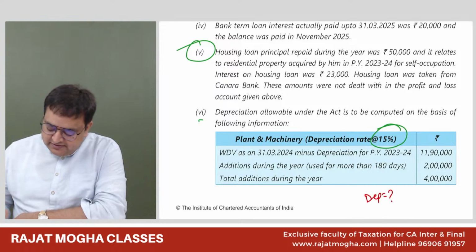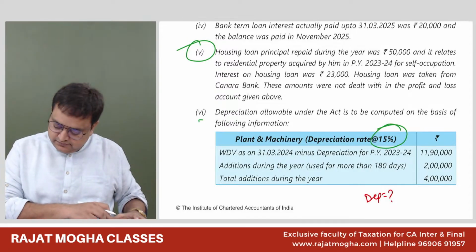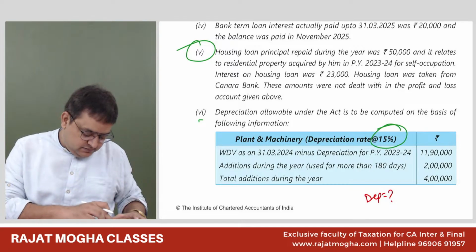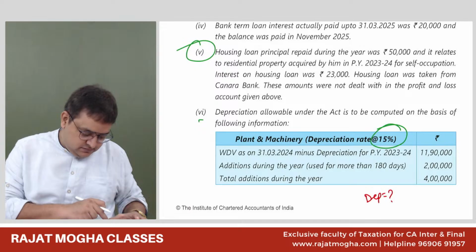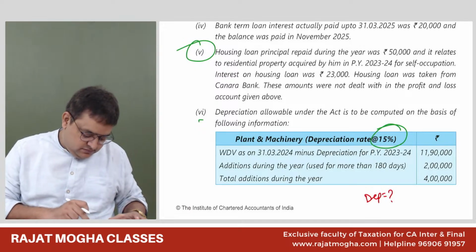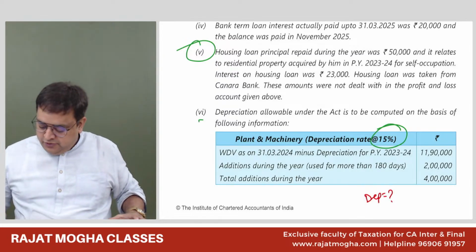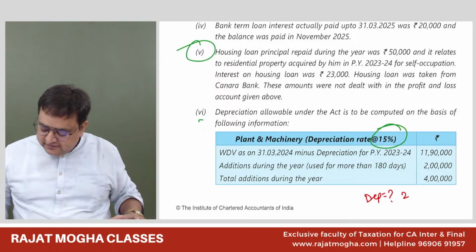How much depreciation you are getting? Two lakh 23,500. Very nice. How you are getting it?